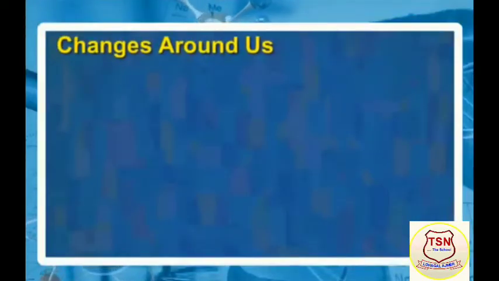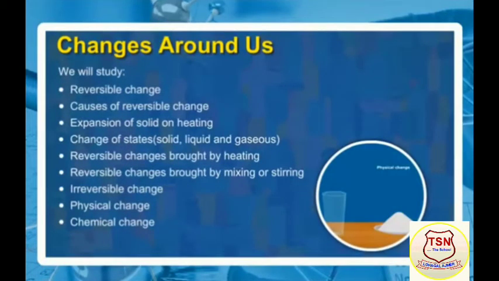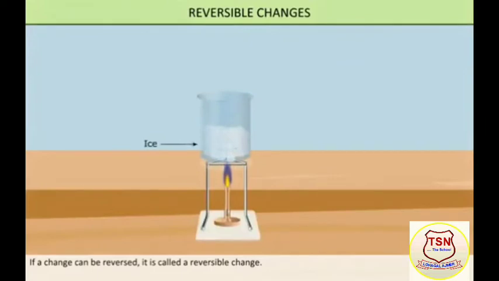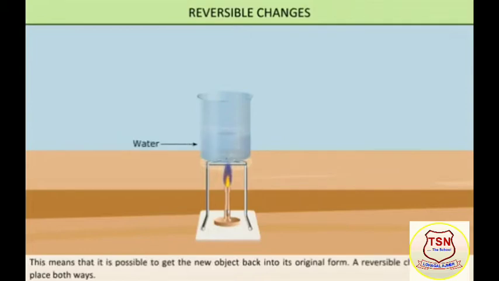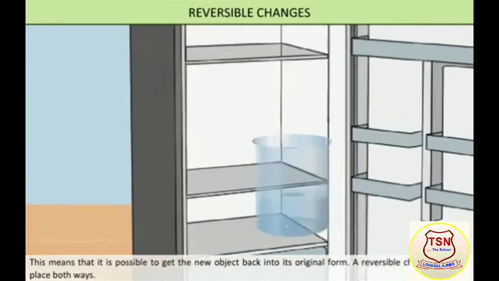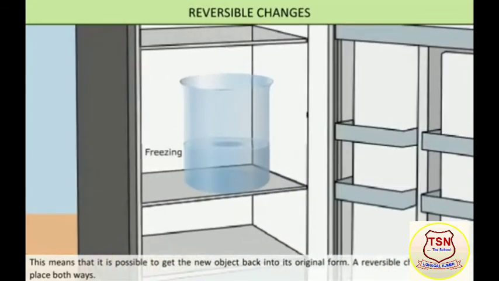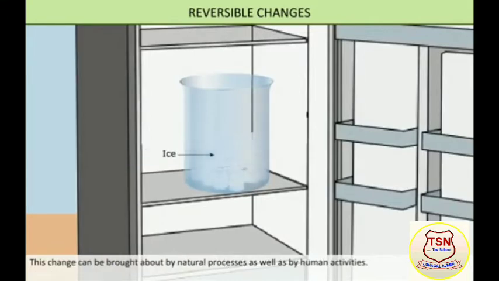Changes around us. If a change can be reversed, it is called a reversible change. This means that it is possible to get the new object back into its original form. A reversible change can take place both ways. This change can be brought about by natural process as well as by human activities.